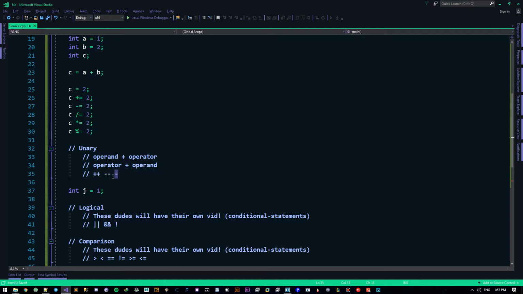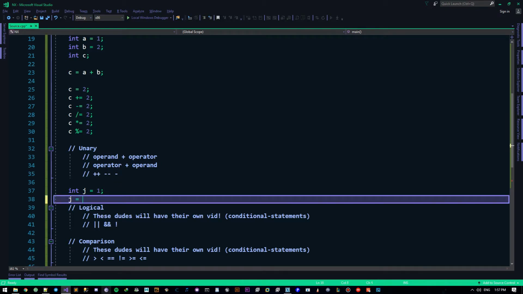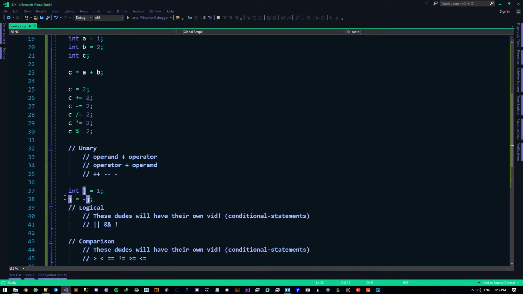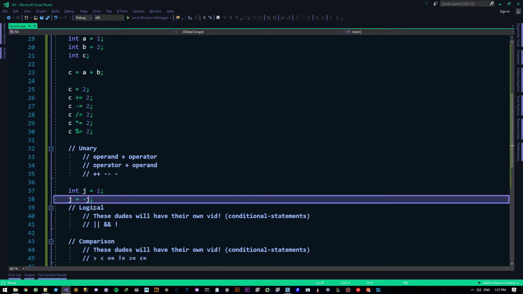The first one we're going to talk about is the negation operator. If I say j equals minus j, you can guess what it does. It's quite simple. It's going to take 1, negate it to minus 1, and put it back into j. This is different from j equals j minus j, which will just evaluate to 0 because you're subtracting a number from itself.